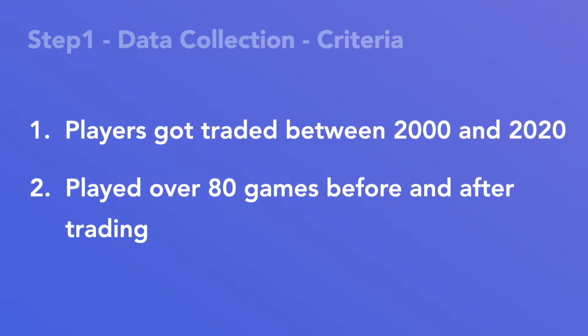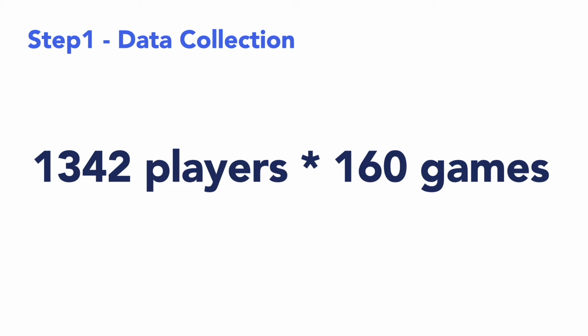This 80-game threshold is a long period that can fairly represent the player's actual performance. As a result, we have found 1,342 players satisfy the criteria, and we collected their game statistics, with 80 games before the trade and 80 games after the trade.